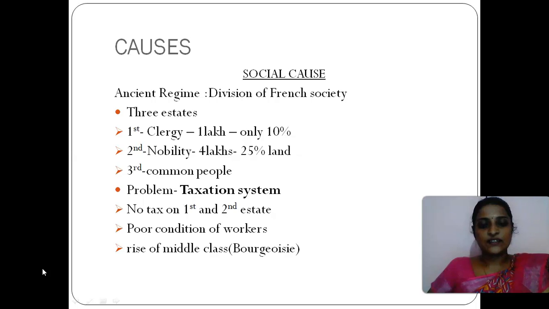Apart from heavy taxation, French people also suffered from poor working conditions. During those times, there was a rise of a new group of people called the middle class. They were known as bourgeois, and these people wanted to change this societal setup.